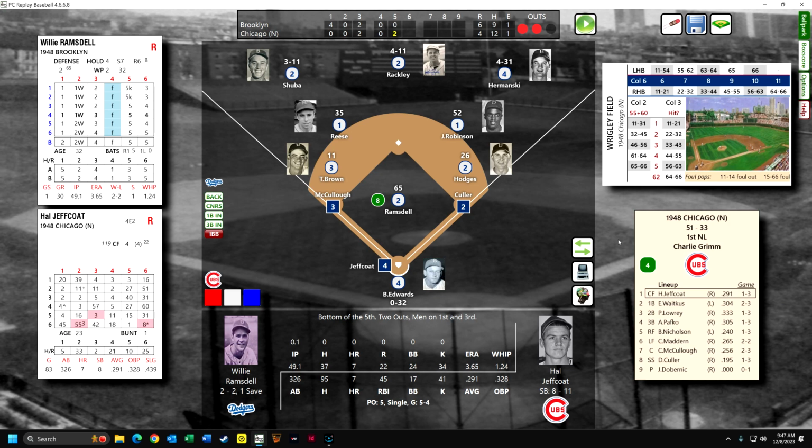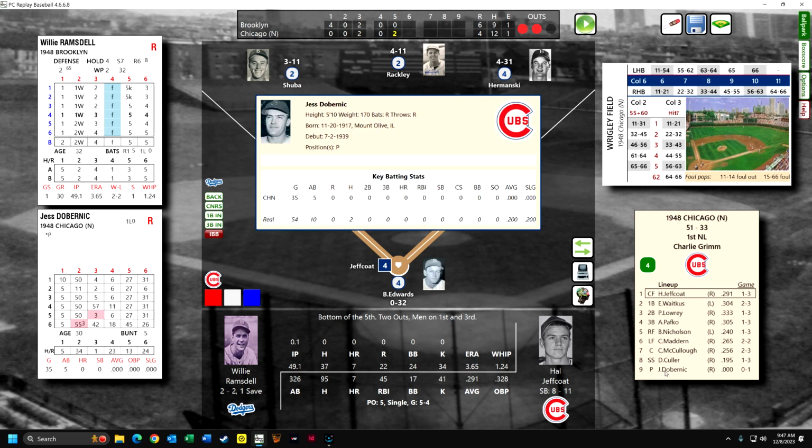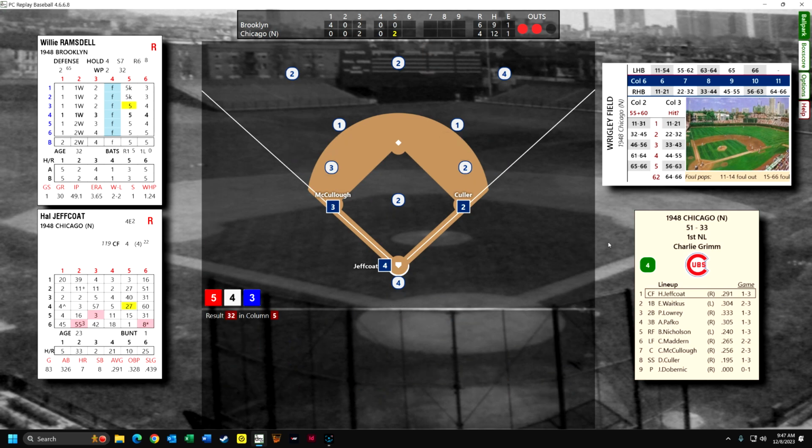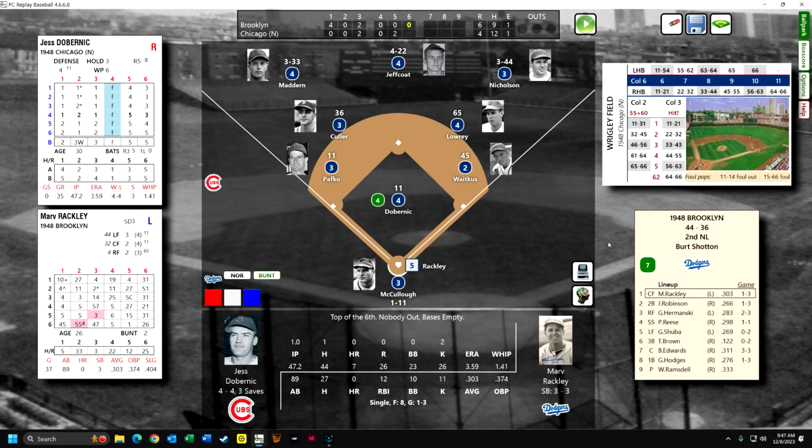I wonder why they let DeBernick hit there. Maybe he's a good hitter. Let's see. DeBernick has a .200 batting average in real life. Okay, Jeffcoat is a really great hitter. He's 1 for 3, and he's going to fly out to left field. Okay, well, this is what the Cubs do. They keep creeping back. Now they're only down by 2 runs. And let's see if